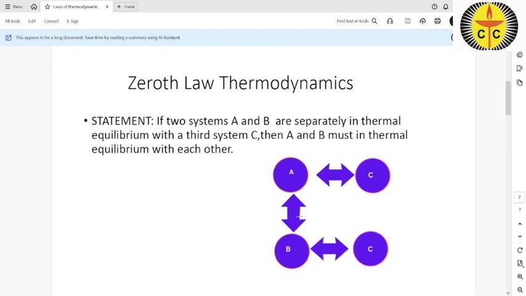So this is the very statement of the zeroth law of thermodynamics.